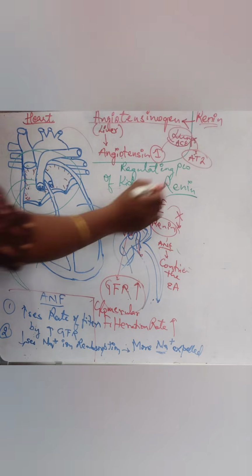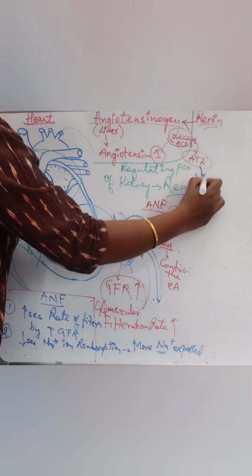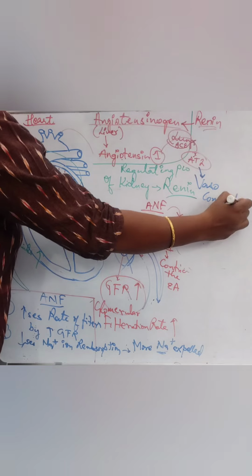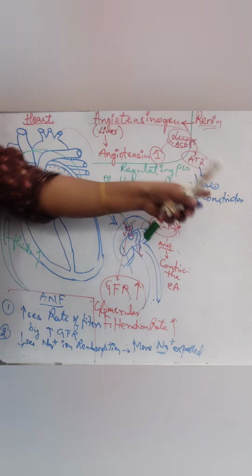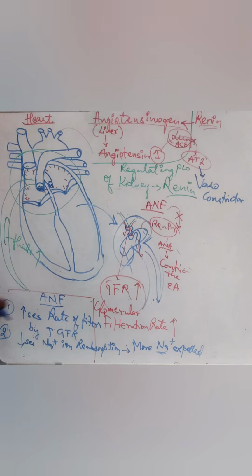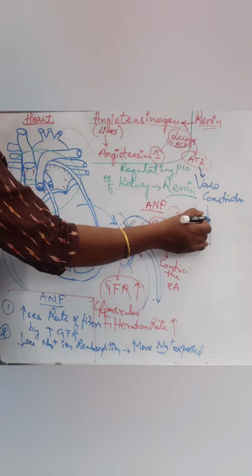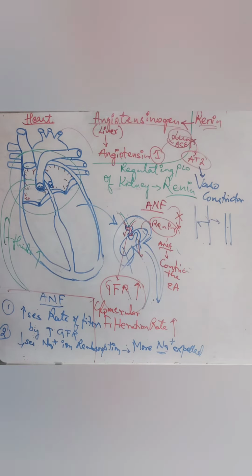And angiotensin 2 is a vasoconstrictor. It means it narrows the vessels.